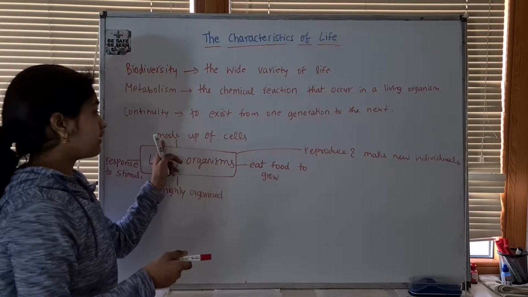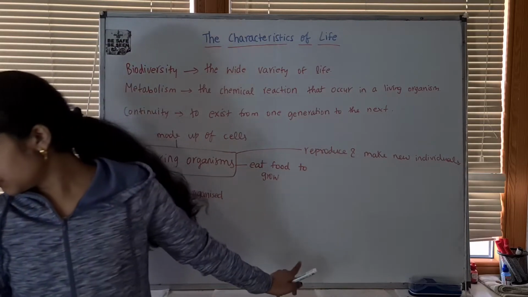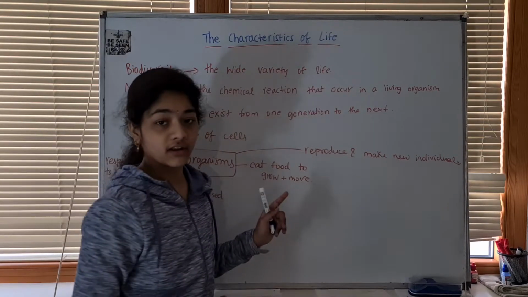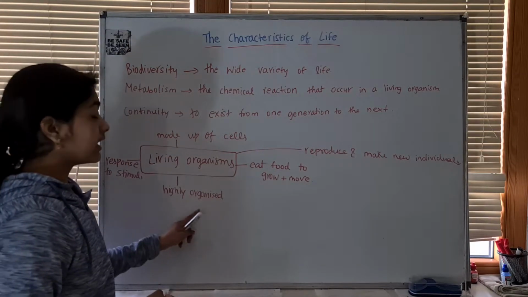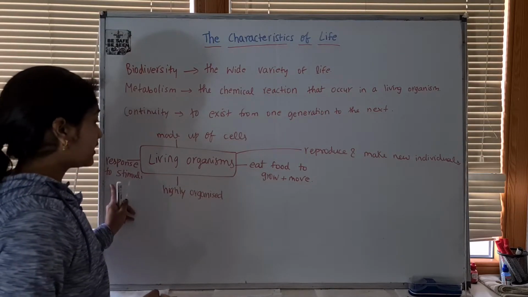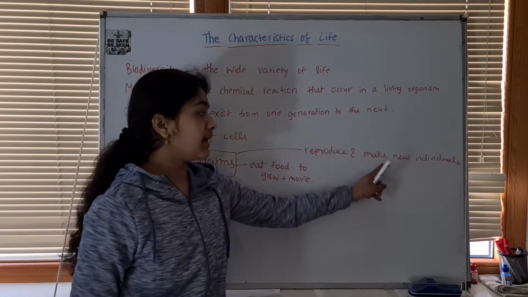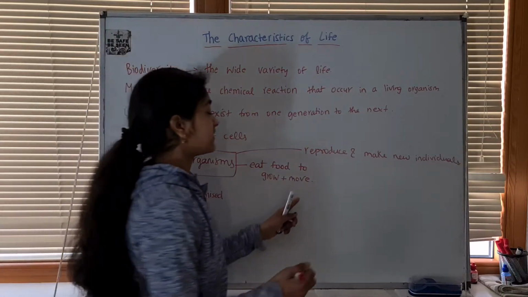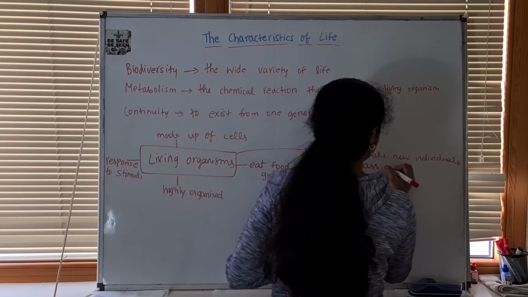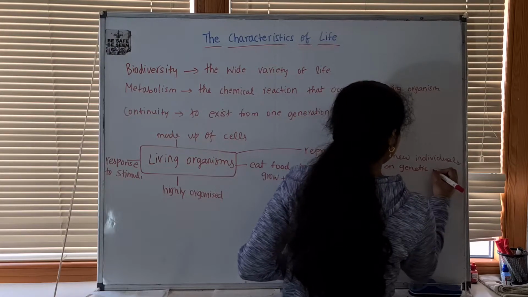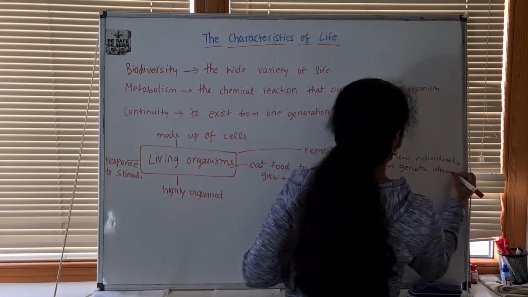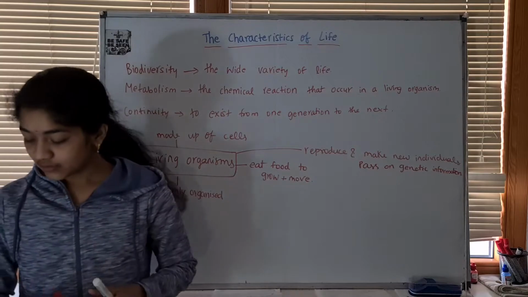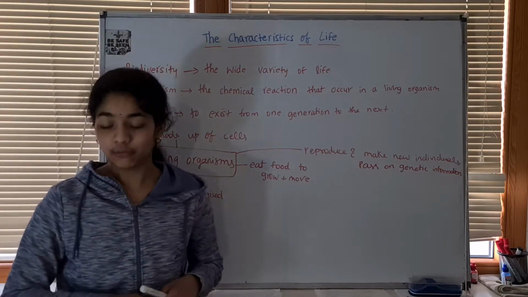So living organisms are made up of cells. They eat food to help them grow and move so that they have energy, and they get that energy from food. They are highly organized, respond to stimuli, and they reproduce and make new individuals. While making these new individuals, they even pass on genetic information. This is what continuity is, the ability of organisms to exist from one generation to the next. So, these are the things that living organisms have in common.